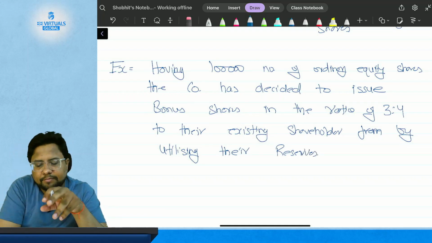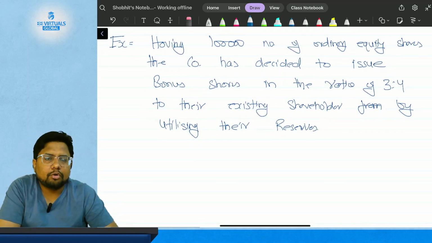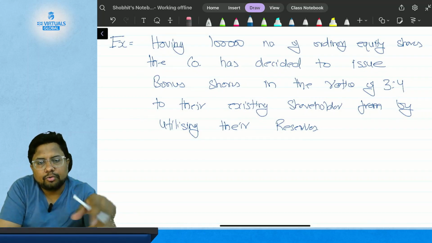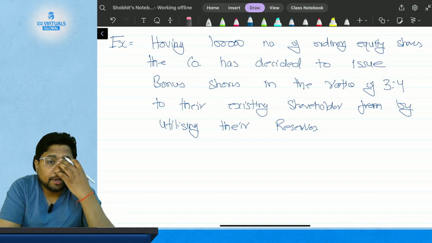Okay, so this is the example where the company is having 1 lakh equity shares and has decided to issue bonus shares in the ratio of 3:4 to their existing shareholders by utilizing their reserves.